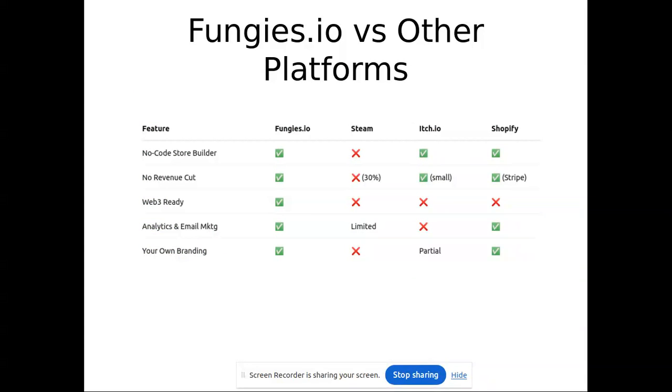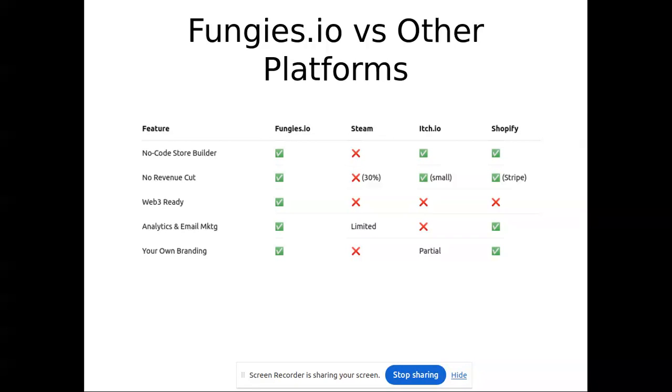Fungies versus other platforms. So, first of all, that is Fungies.io, no-code store builder. Fungies is yes, on Steam, no, itch.io, yes, but Shopify, yes. No revenue cut: Fungies, yes. Steam, 30%. Itch.io, small, but Shopify, yeah, for that one, Stripe. Web3 ready, yes, but the rest of that is no.